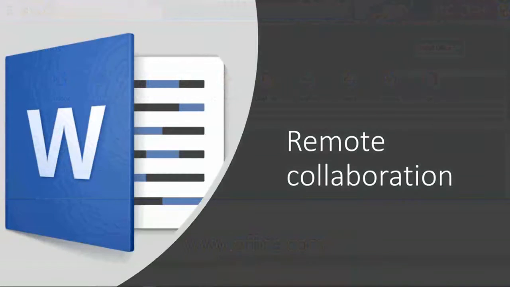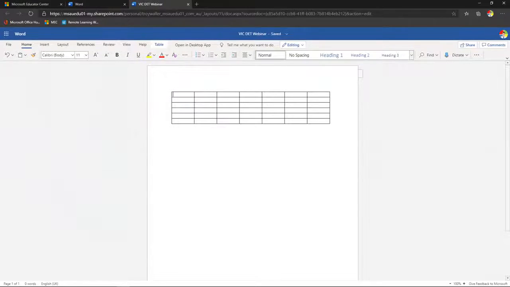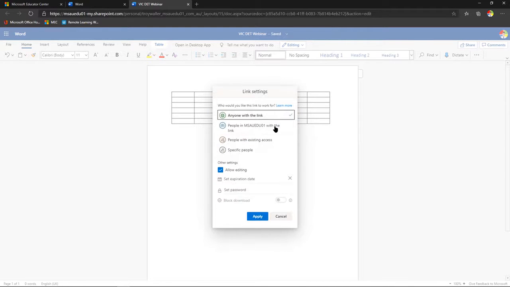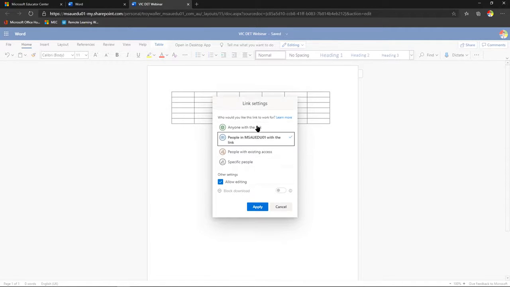Now, the next thing I want to show you is how we can collaborate and share directly from Office 365. This is the browser-based stuff. If I wanted to share this document with my students or with other teachers, I can come up here and click on the share button. Now, inside the department, you're going to see people in the Department of Education Victoria with the link. It's not going to say MSAU EDU01. That's just my tenant, but yours will say Vic Department.